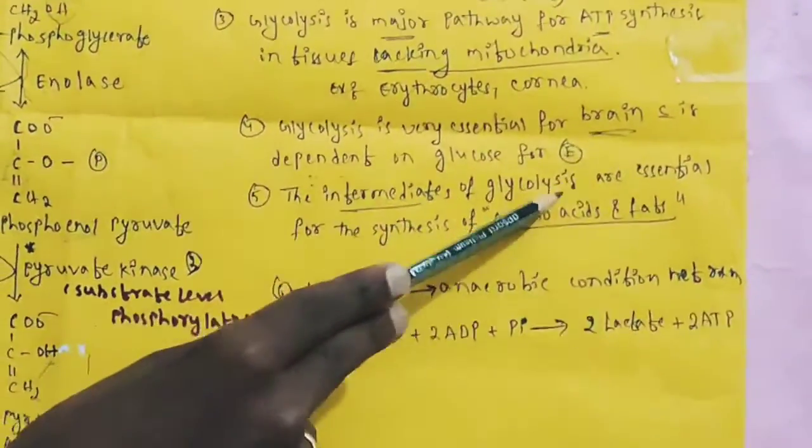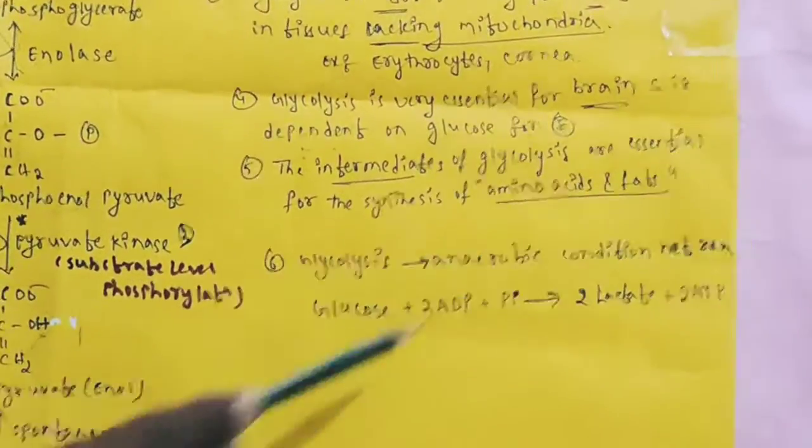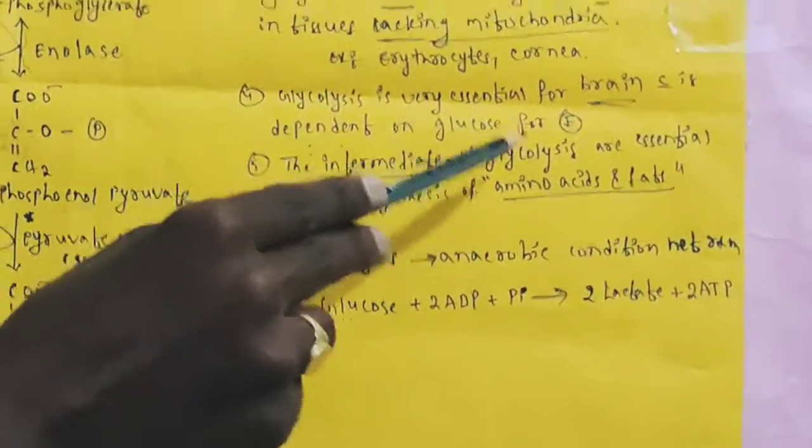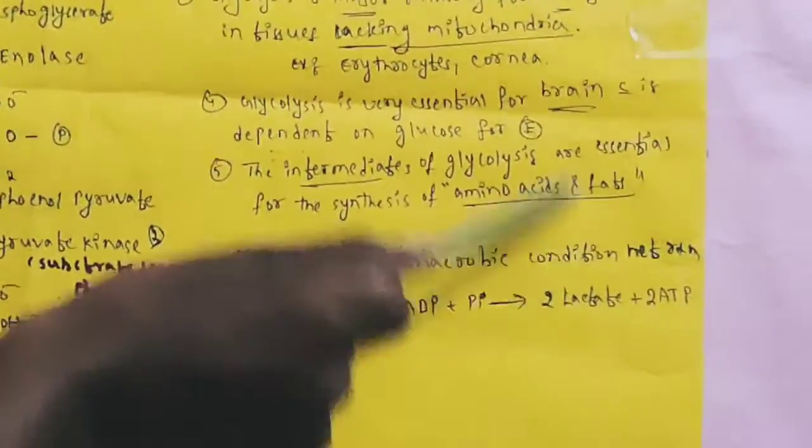The intermediates of glycolysis are essential for the synthesis of amino acids and fats. The intermediates produced from glycolysis are used for synthesis of amino acids and fats.